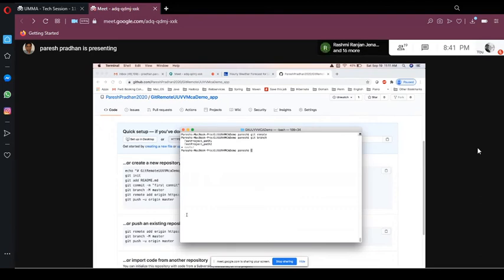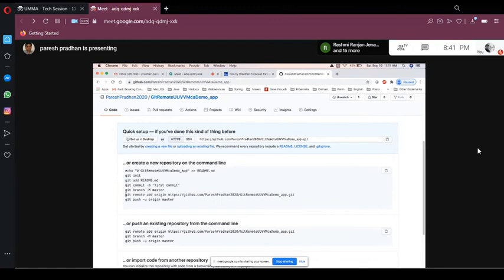Yeah, I'm in master, so I'm just running these two commands. So I'm adding the URL. Whenever you want to share your code, because this is present on some server somewhere online, you need to share it with someone you want to share your code with. So let's run this. Let me run this.